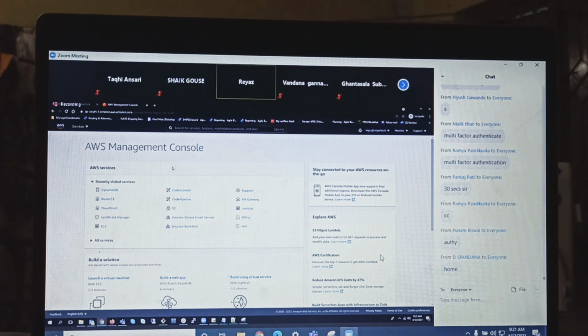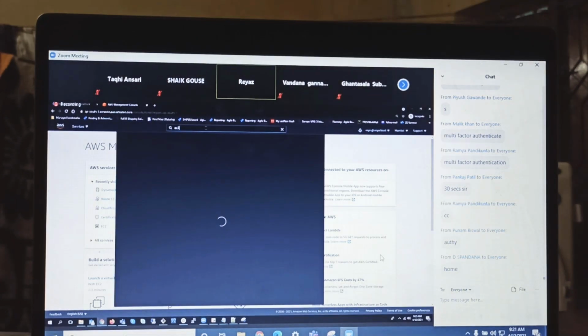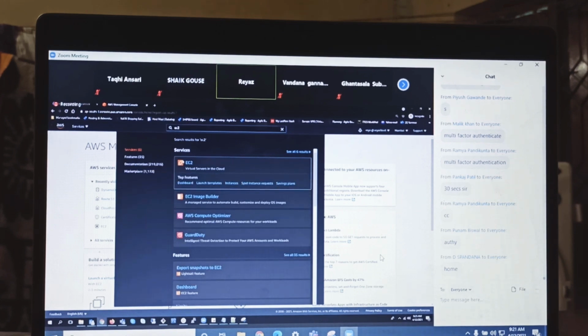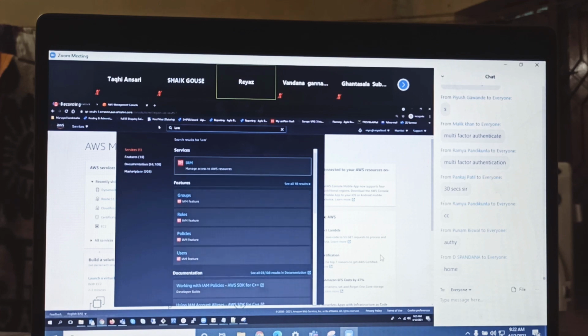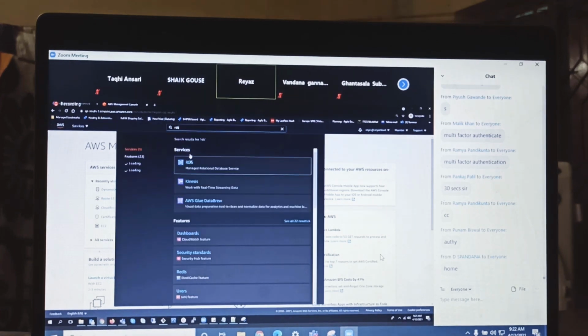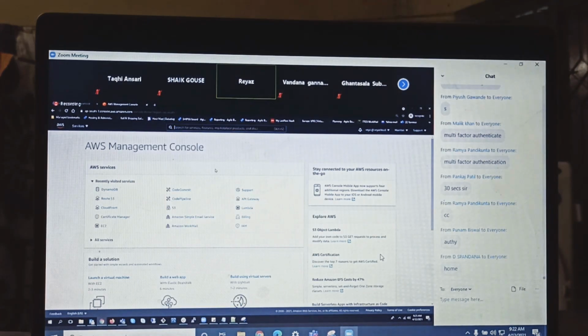So whatever you want, you just need to go and pick it up. Let's say this is also search. This is called the search bar, right? If you want to go to EC2, just type EC2, you will get EC2. And if you want to go for IAM, just type IAM, you go to IAM. And if you want to go to RDS, go to RDS. So basically it is easy to go and search and click on that.